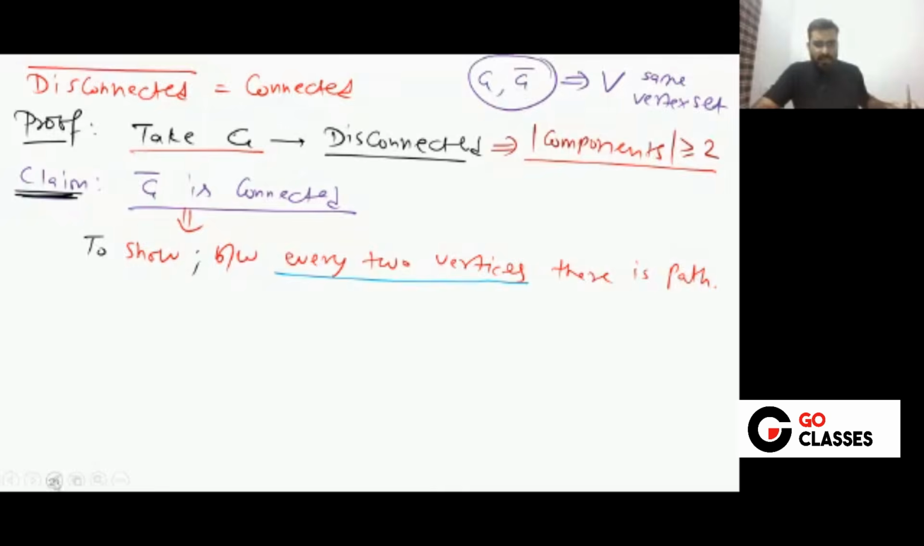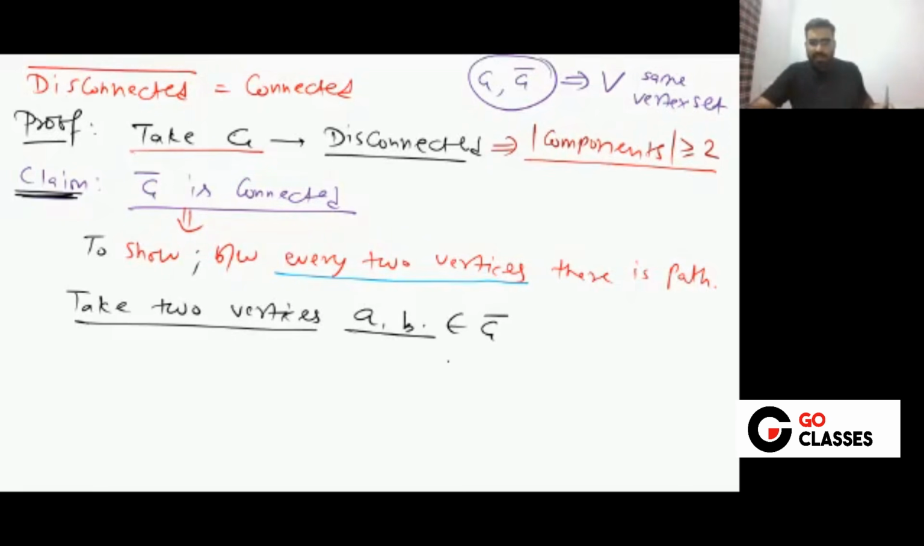So take 2 vertices. You take any 2 random vertices A, B. Then what are the 2 possibilities for these 2 vertices in G? If you take 2 vertices in G complement, then they definitely also belong to G, because G and G complement have the same vertex set. The vertex set is the same, correct?